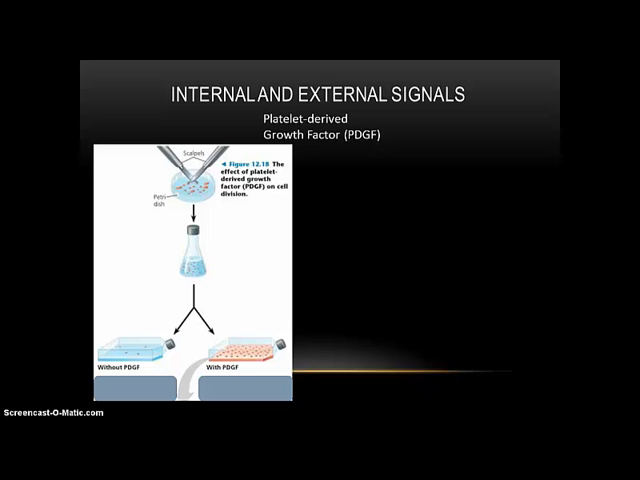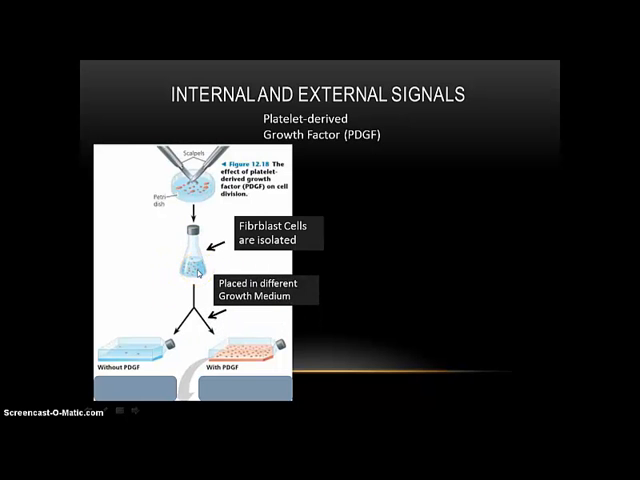So what's another signal? This is an external signal, PDGF, or platelet-derived growth factor. I'm going to give an example, as seen in this diagram, of what PDGF actually does. Fibroblast cells are just cells from our tissues, and the cells are extracted from the tissues, and in this experiment they're put into a liquid and isolated. The cells from the isolated liquid are then placed in petri dishes with different growth mediums. Both have similar growth factors, except this one has the PDGF.